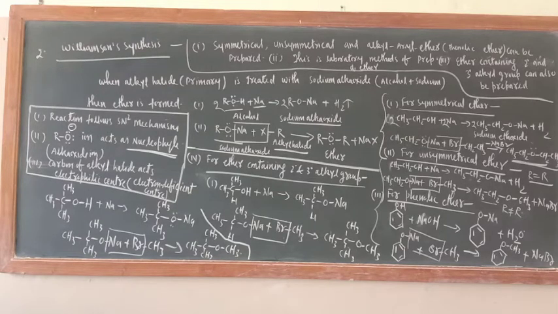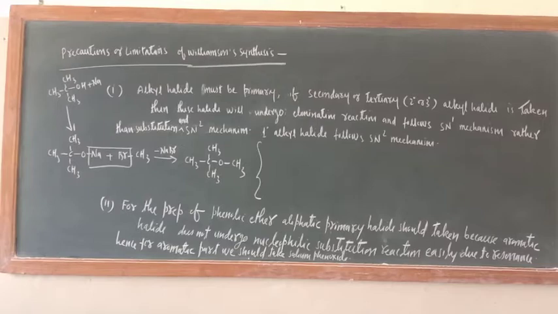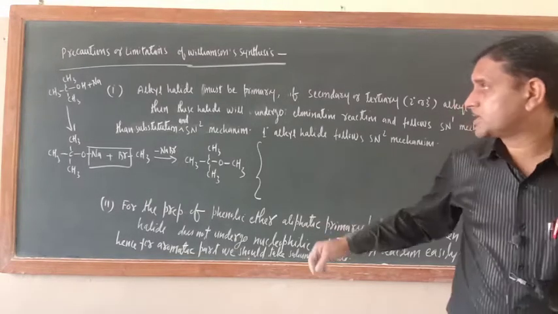Okay, so why should we not take 2 degree and 3 degree alkyl halide? 2 degree and 3 degree alkyl halides should not be taken because they will undergo elimination reaction and alkene will be the product. Okay, so just see the precautions. Precautions are limitations of Williamson synthesis.